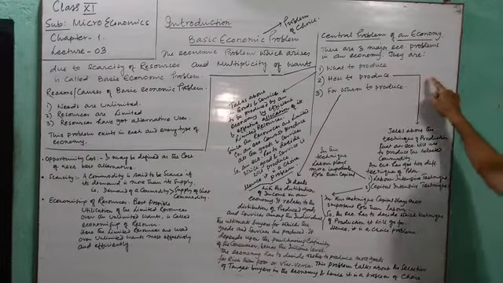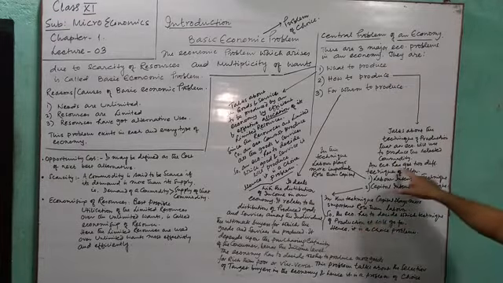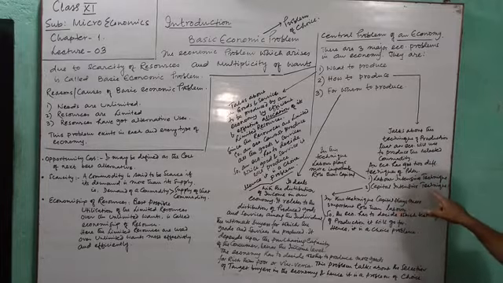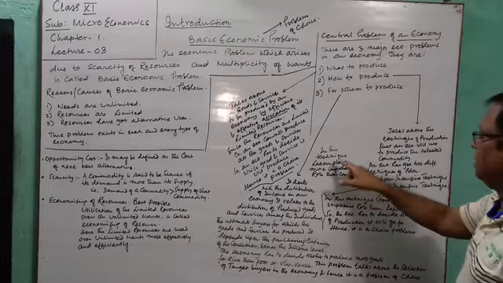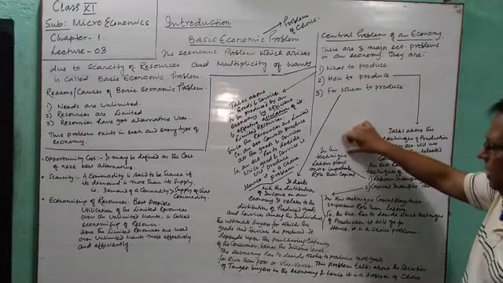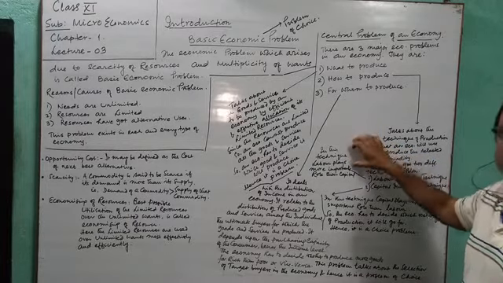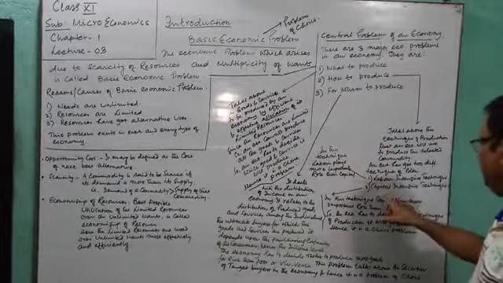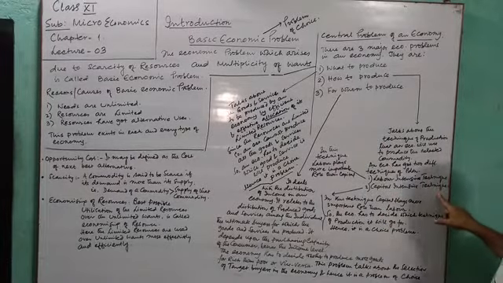Now the second question arises, how to produce? An economy has two different techniques of production: labor-intensive technique of production, capital-intensive technique of production. Labor-intensive technique of production. In this technique, labor plays more important role than capital or machines. Capital-intensive technique of production.